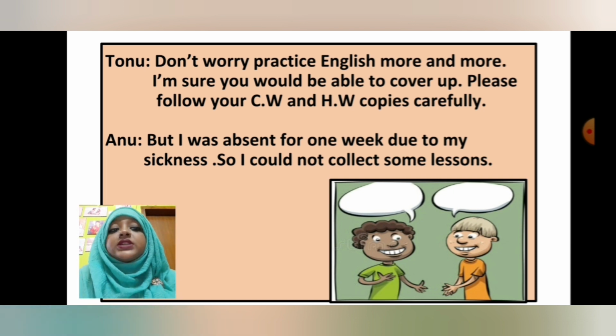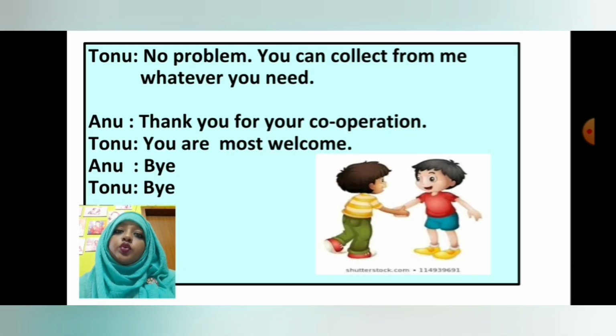So I could not collect some lessons. As Onu was absent for some days, she doesn't have all the CW in her copy. All the lessons she doesn't have. That's why she is feeling afraid. Then let's see what Tonu says. Tonu says, no problem, you can collect from me whatever you need. Then Onu is saying, thank you for your cooperation.